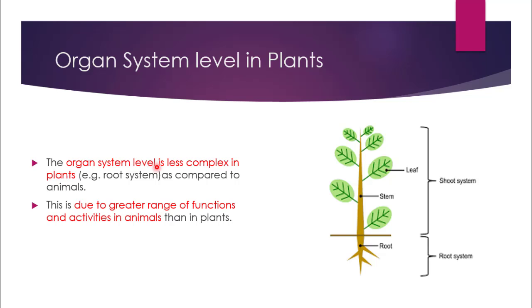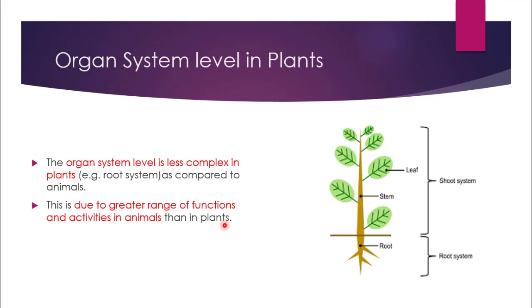The organ system level is quite less complex in plants, as you can see the two important systems here, and they are less complex as compared to the animal. Why? This is due to the greater range of functions and activities in animals as compared to plants. In animals there are a number of different functions like respiration, digestion, excretion, circulation, and a number of other processes. And to do so, we need a lot of organs and organ systems.